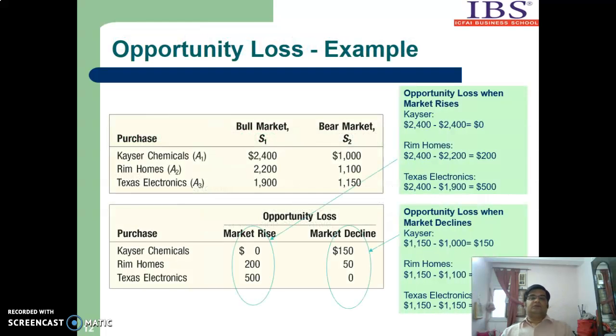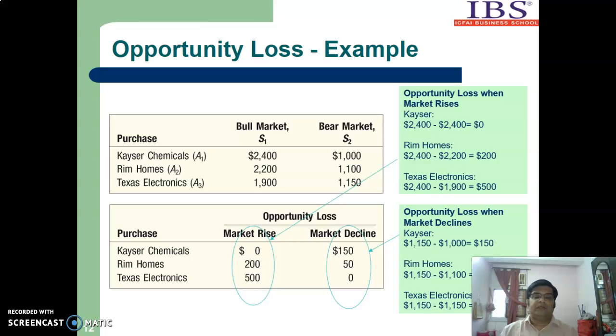Okay, so this is the calculation. The table in the upper half of the slide is the EMV table. We have already discussed EMV. Here we will calculate the opportunity loss first, then we will go to the expected opportunity loss. So we will construct a table called opportunity loss from the EMV table.